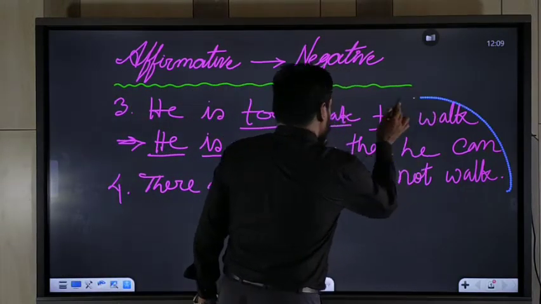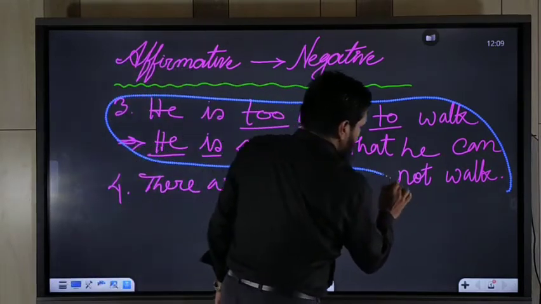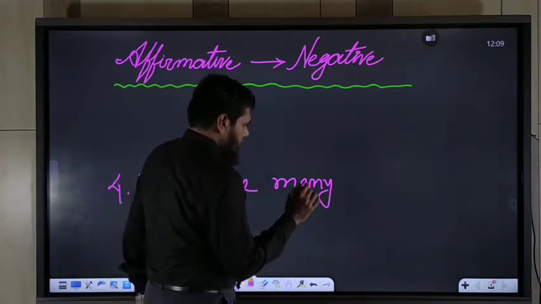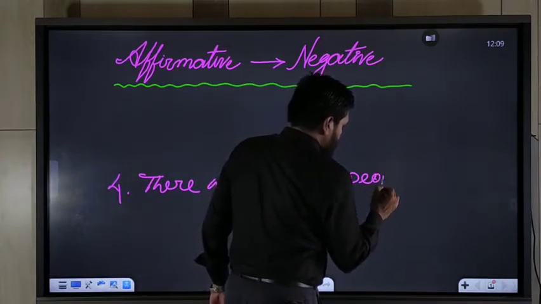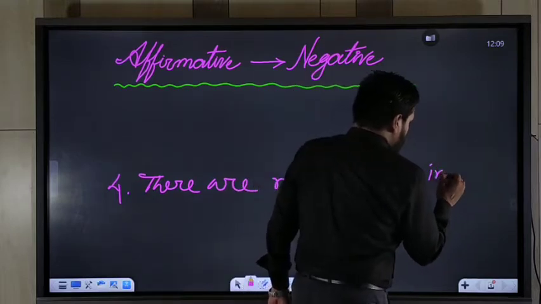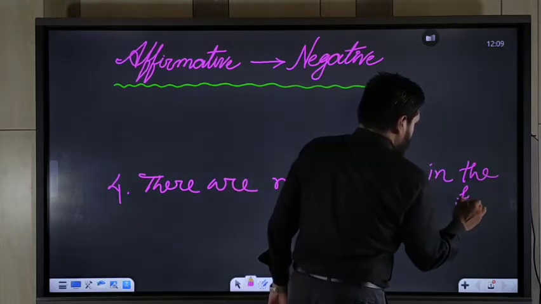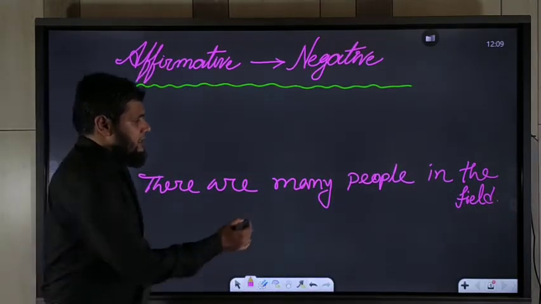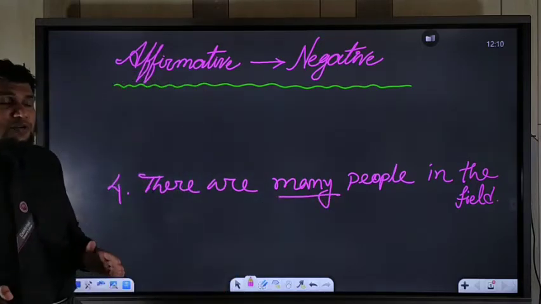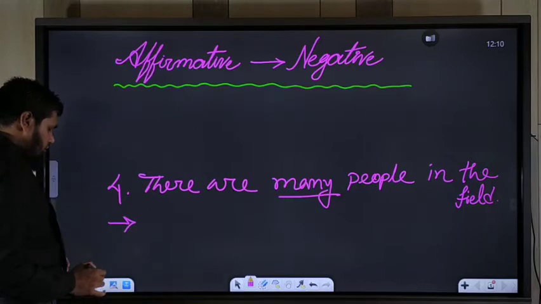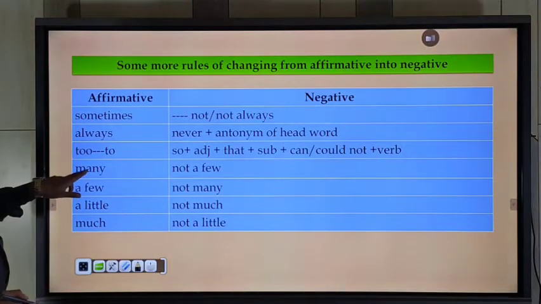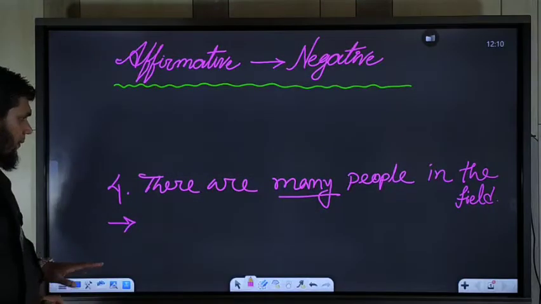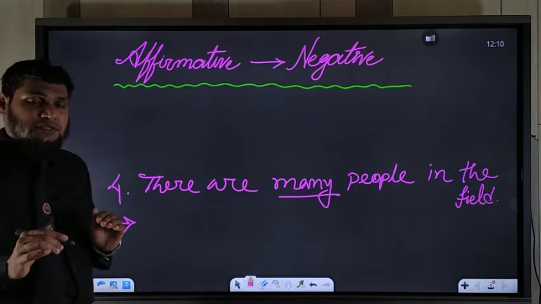We should erase the sentence. So here is many. What will you use here? You may check. Instead of many, you should use not a few.